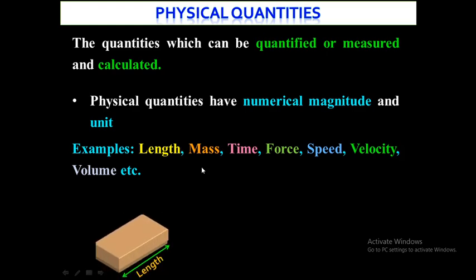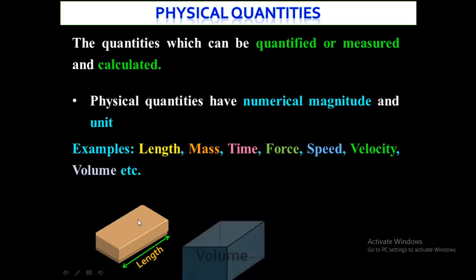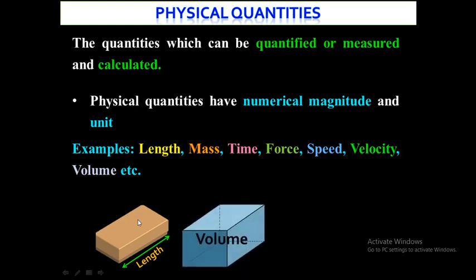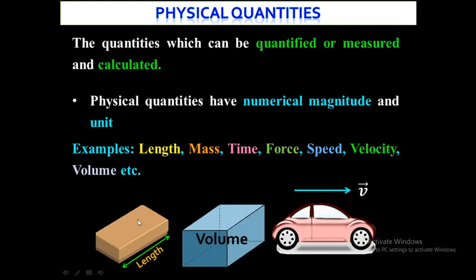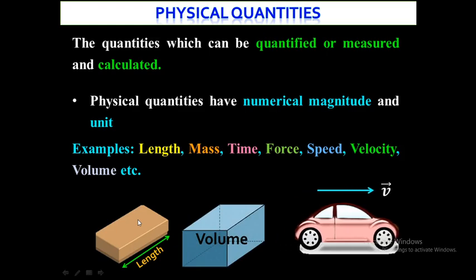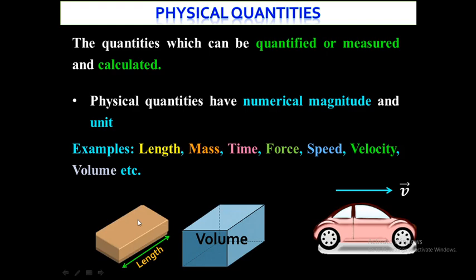Suppose this is the object and it is the length. If the length is a quantity which can be measured, then length is nothing but a physical quantity, as well as the volume. Suppose the car is moving with a certain velocity and that velocity is measurable and can be calculated, so the velocity is also a physical quantity. Basically, physical quantities can be categorized into two types: scalar quantities and vector quantities.